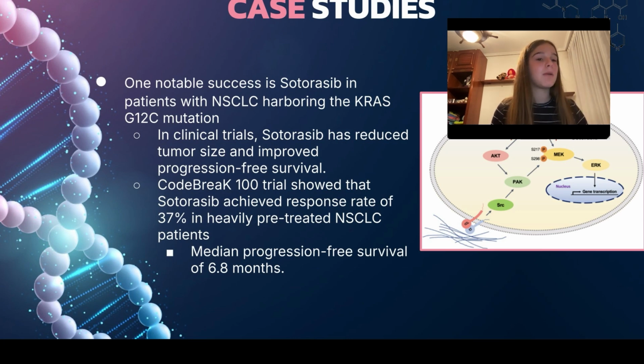Continuing talking about sotorasib in patients with non-small cell lung cancer harboring the KRAS G12C mutation, sotorasib has shown a significant reduction in tumor size and improved progression-free survival. These results not only highlight the potential of KRAS-targeted therapies, but also underscore the need for continued research to expand their efficacy across different KRAS mutations.